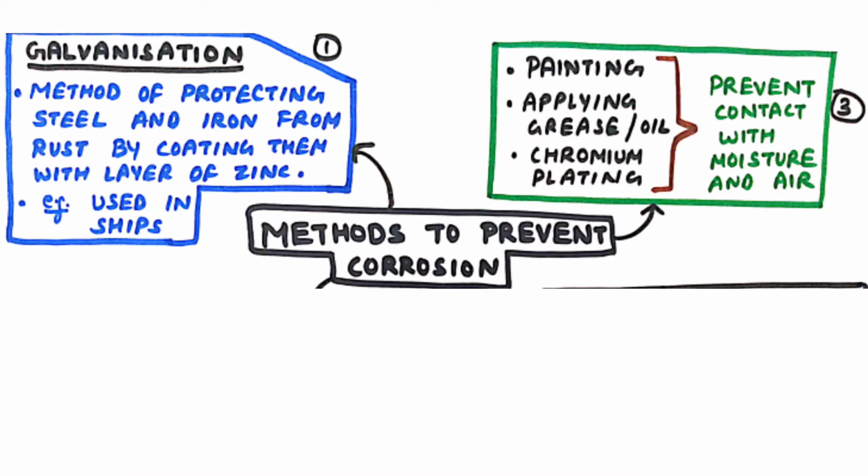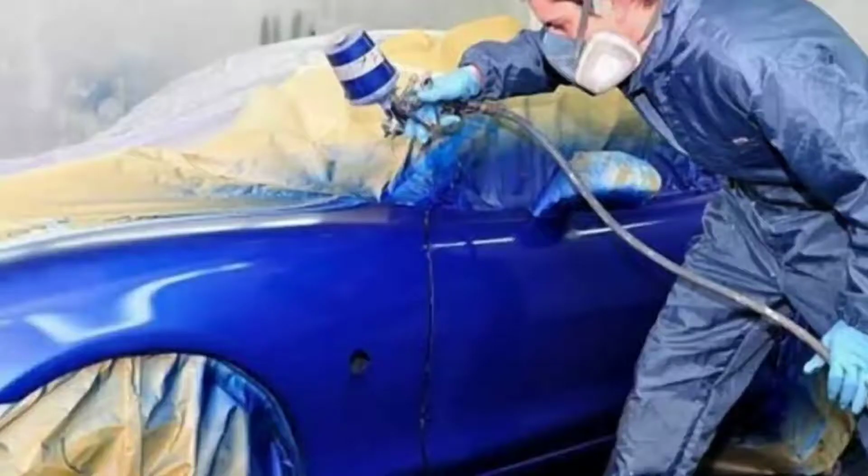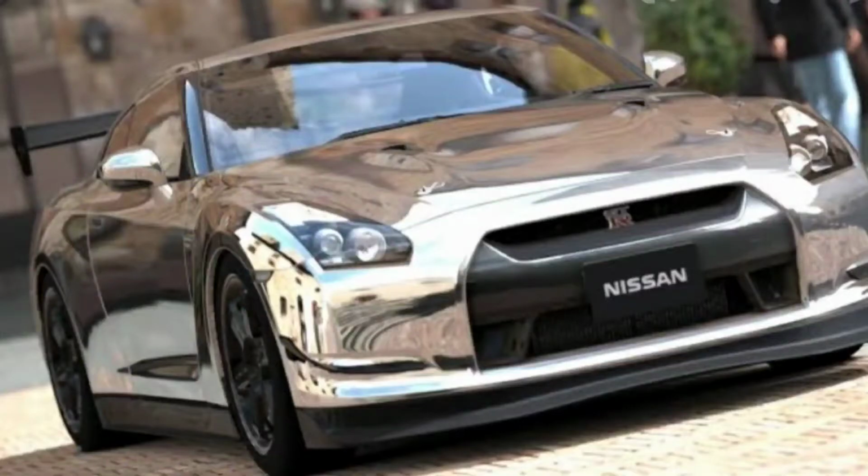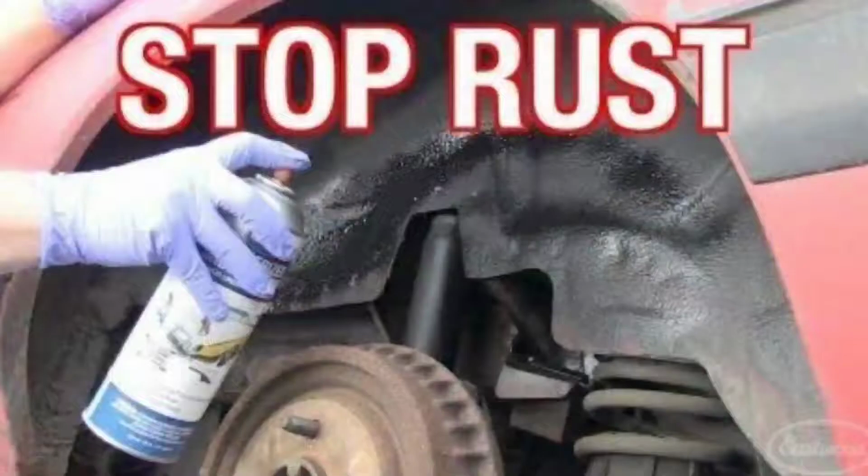The third method to prevent corrosion is painting. Fourth, applying grease or oil, and fifth, chromium plating. So all these methods prevent the contact of the metal with the moisture and air. So in this way they prevent corrosion.